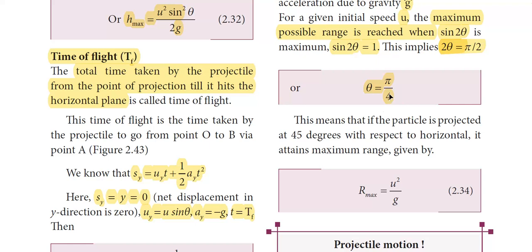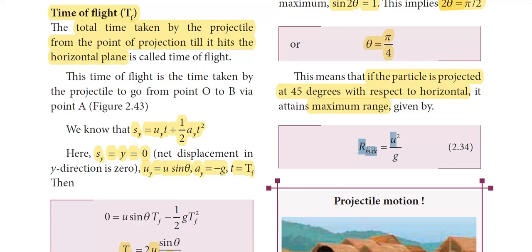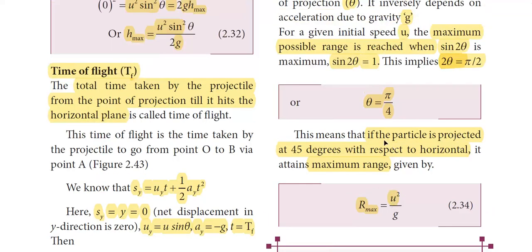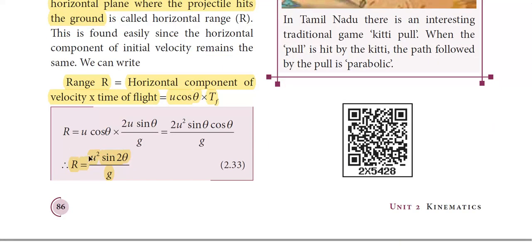So what we understand from this is that if the particle is projected at 45 degrees with respect to the horizontal, it attains maximum range. So the value of R max, the maximum range, is going to be u square by g, because in this equation R is equal to u square sin 2 theta by g, when theta is 45 degrees, sin 2 into 45, sin 90, will be equal to 1.